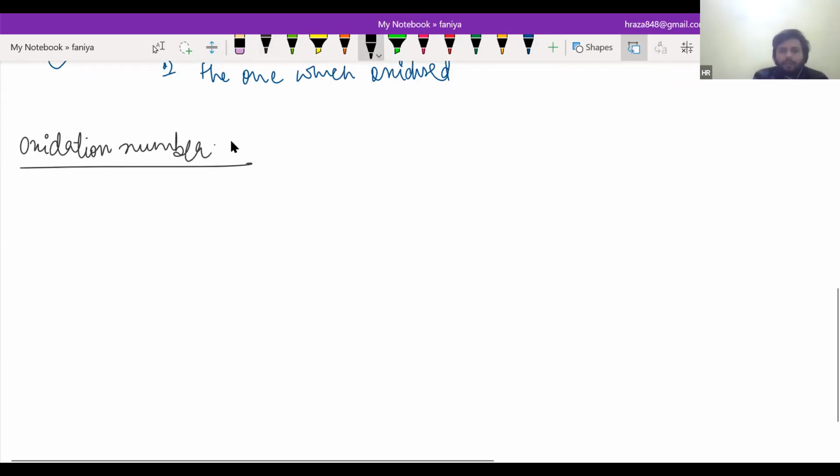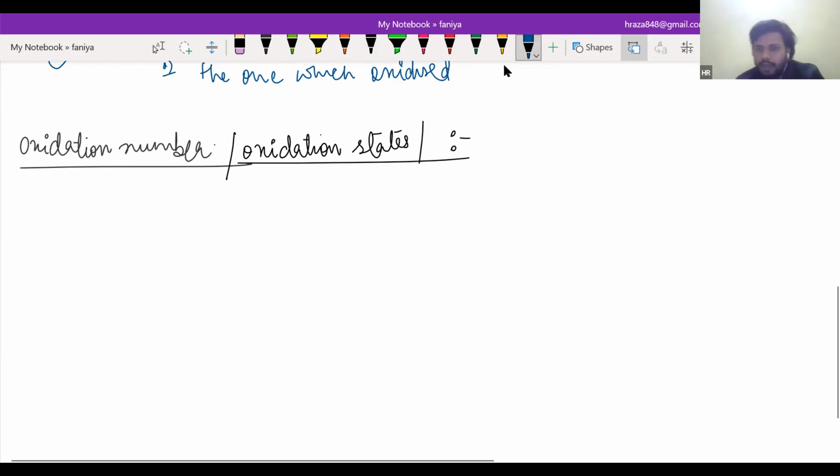In most books it is also called oxidation state. Basically, it shows the number of electrons gained or lost. That is called the oxidation number. This is very important for a redox reaction to recognize which element is oxidized and which is reduced.